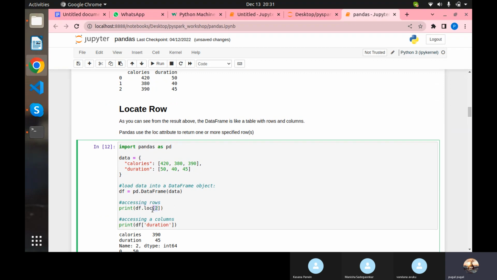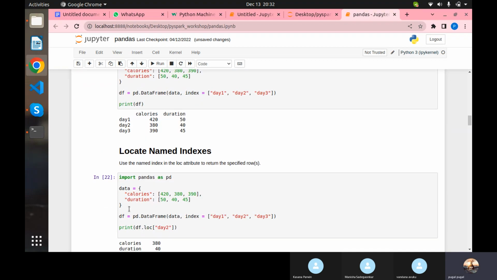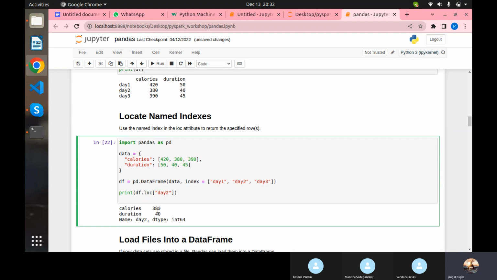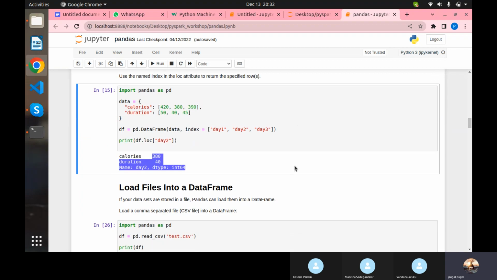So in the data frame, that time we didn't have any row name, but this time we have a row name. So you can use the row name, and it will give you the result. That is the thing we are seeing over here. Instead of using the default row name, if you put your own row name, you have to call it with that name only, then you will get the proper result. So day 2 means 380 and 40. You are properly getting 380, 40. You can clearly see that.